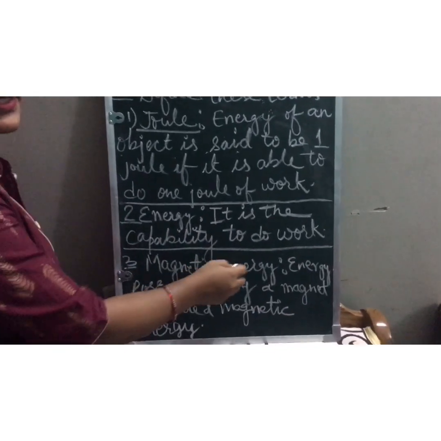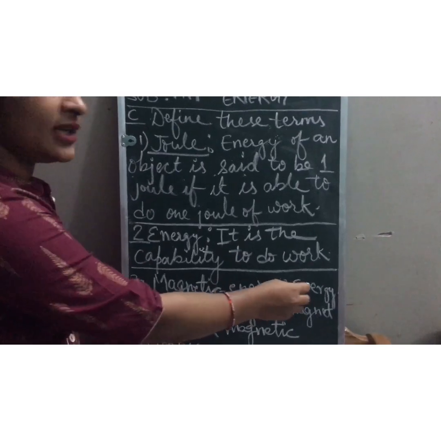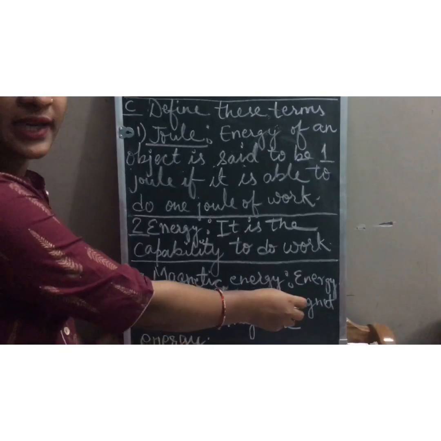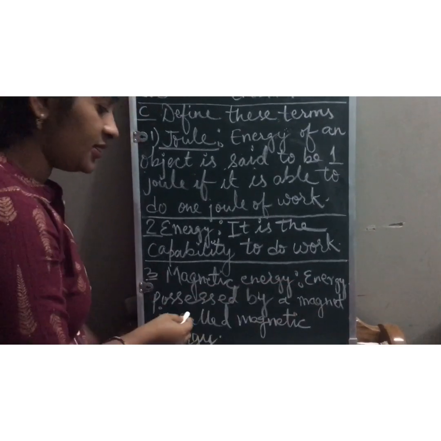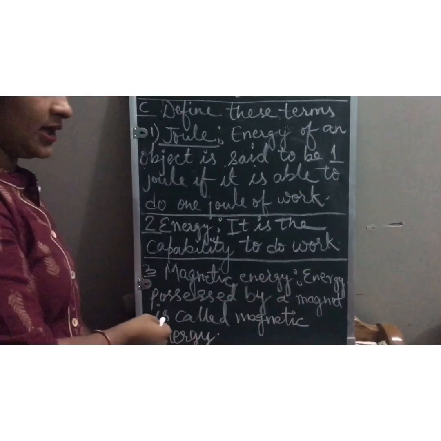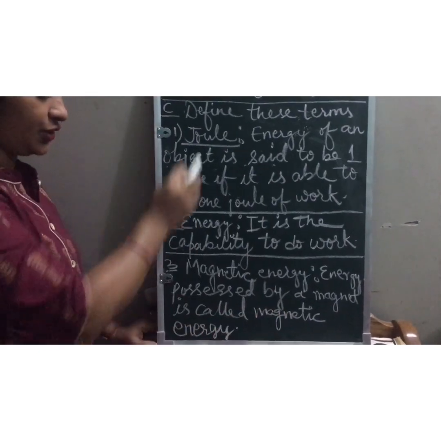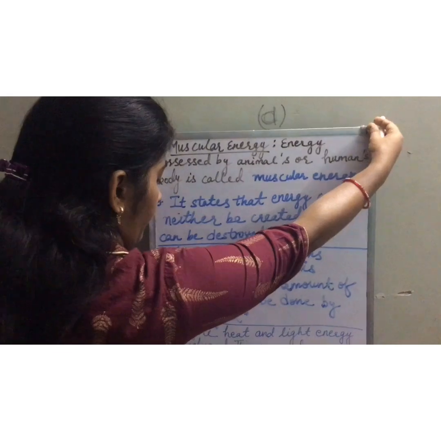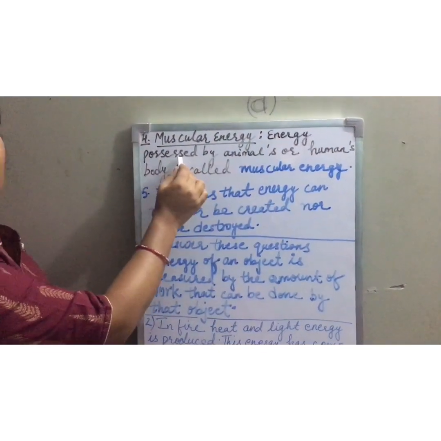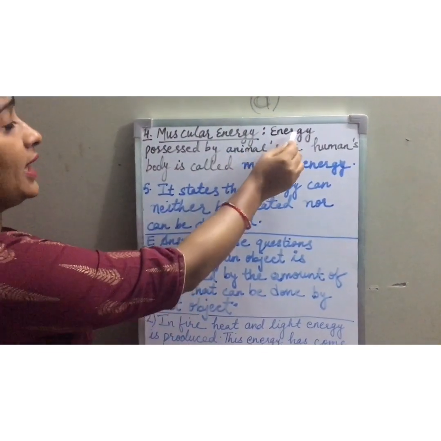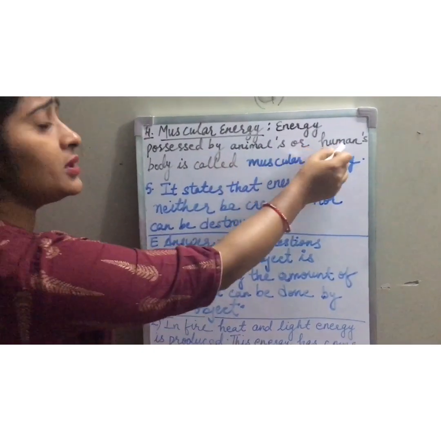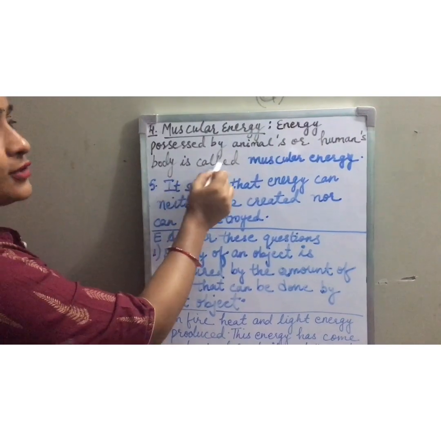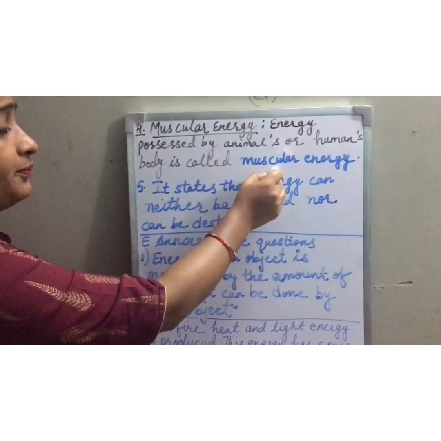Third, magnetic energy. What is magnetic energy? Energy possessed by a magnet is called magnetic energy. Now, fourth, muscular energy. What is muscular energy? Energy possessed by the body of animals or humans is called muscular energy.